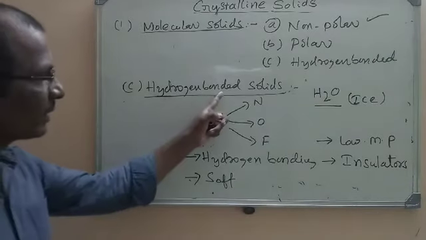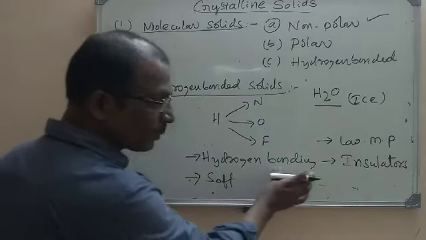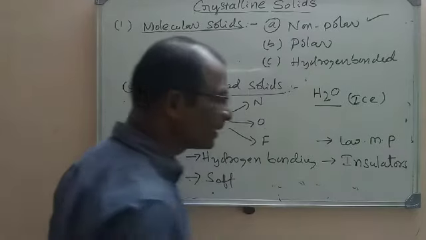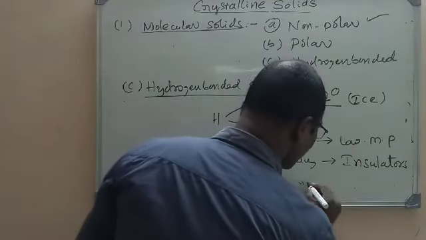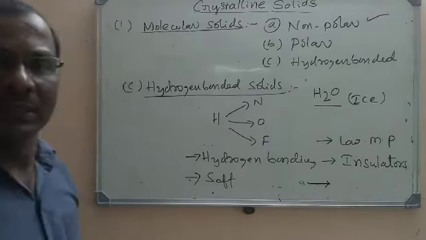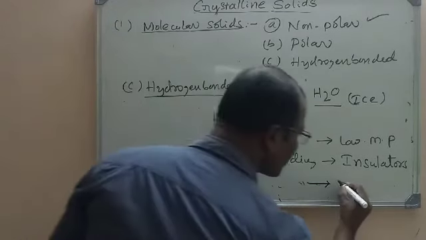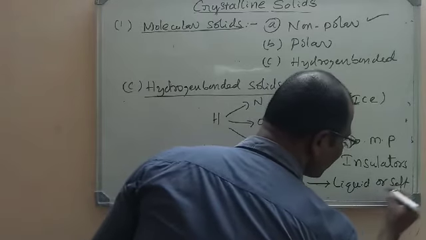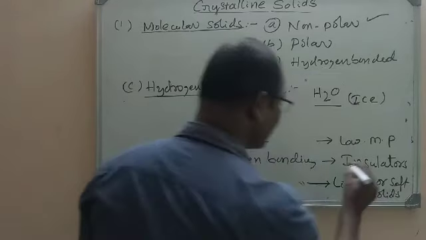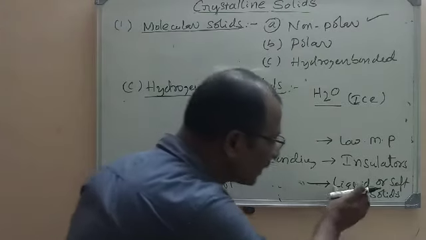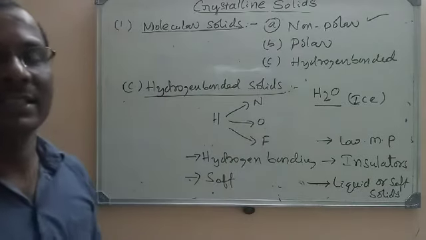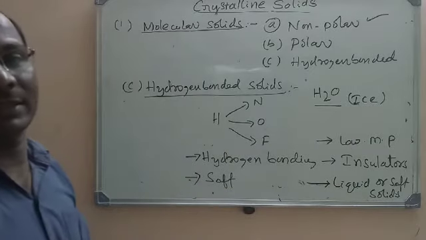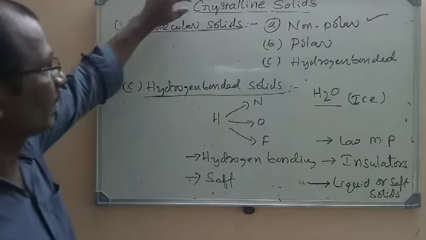These hydrogen bonded solids have hydrogen bonding as the intermolecular force, and these are soft and have low melting points. These are insulators, and they will be either in the liquid state or exist as soft solids at room temperature. So this is the first class of crystalline solids.